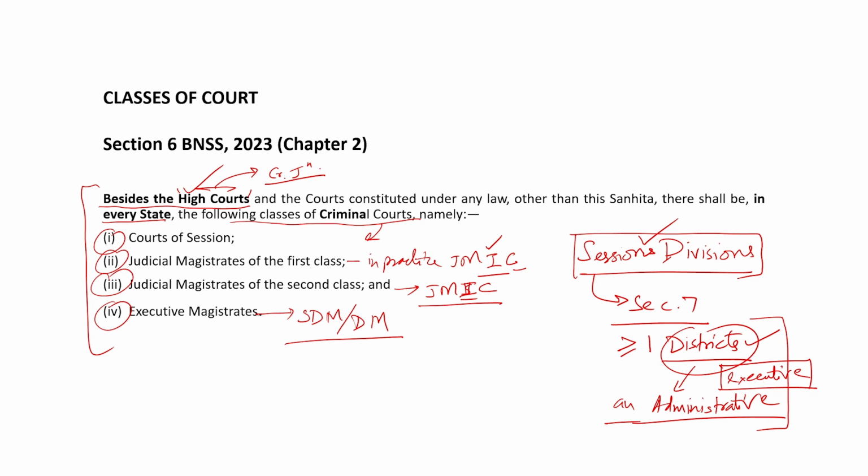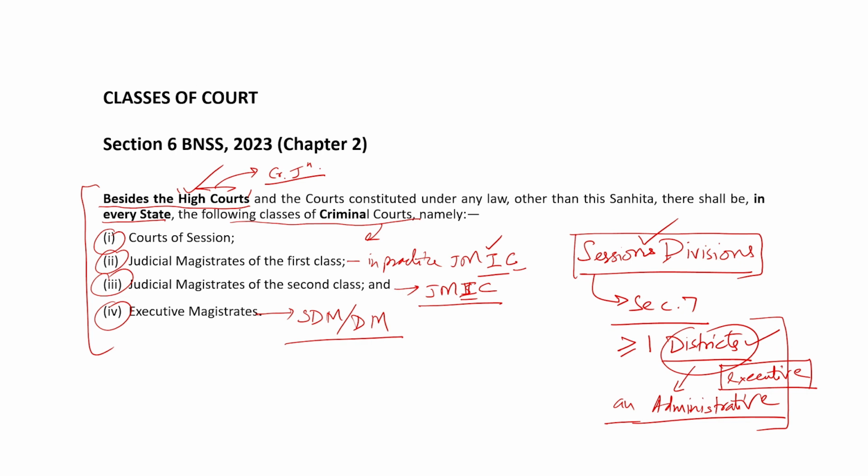For every such sessions division, there shall be one sessions judge and as many additional sessions judges as deemed fit by the state government. Section 8 further says that every court of session shall be presided over by a sessions judge to be appointed by High Court, and as many additional sessions judges in a court of session.